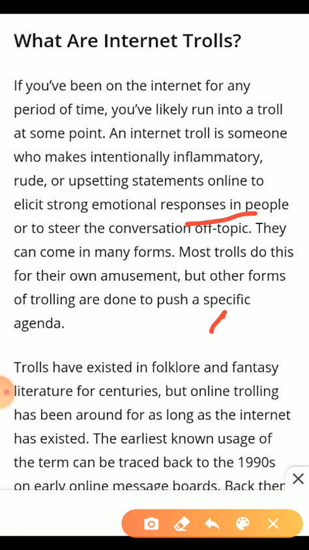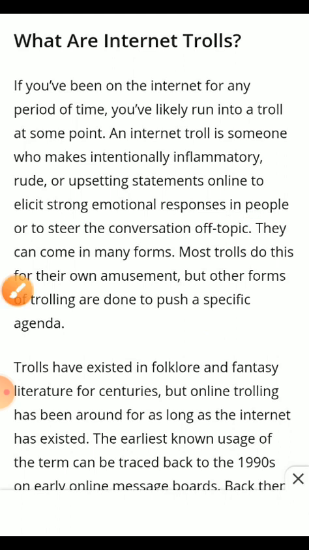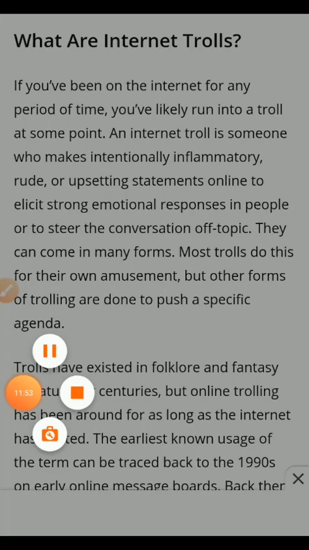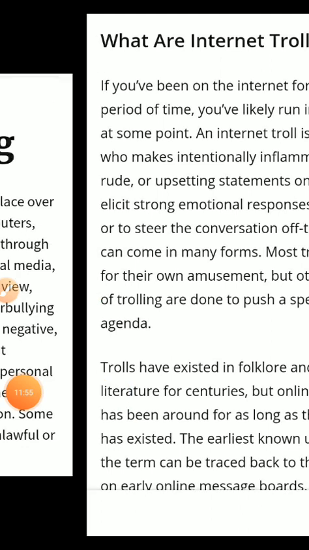Trolls have existed in folklore and fantasy literature. In short, a cyber troll is an unnecessary comment made by a person or a company against a particular person or organization. Some have the aim of just joking or passing the time, some have the mindset to torment certain persons, and some just want to decrease the value of companies. For that purpose they use cyber trolling.